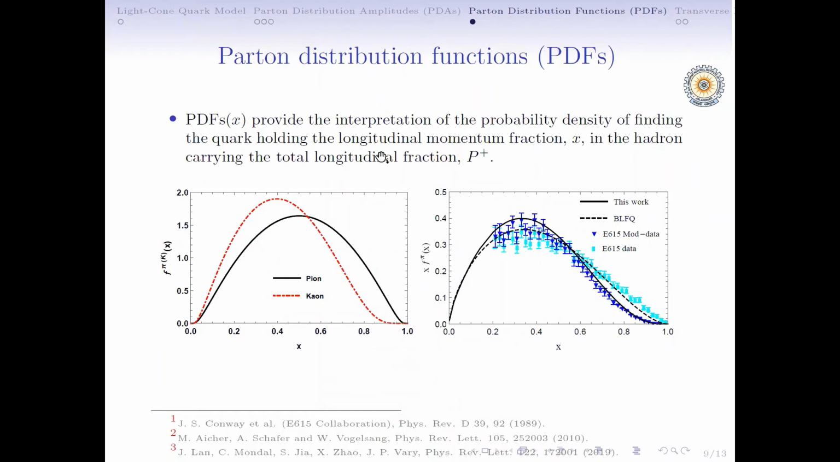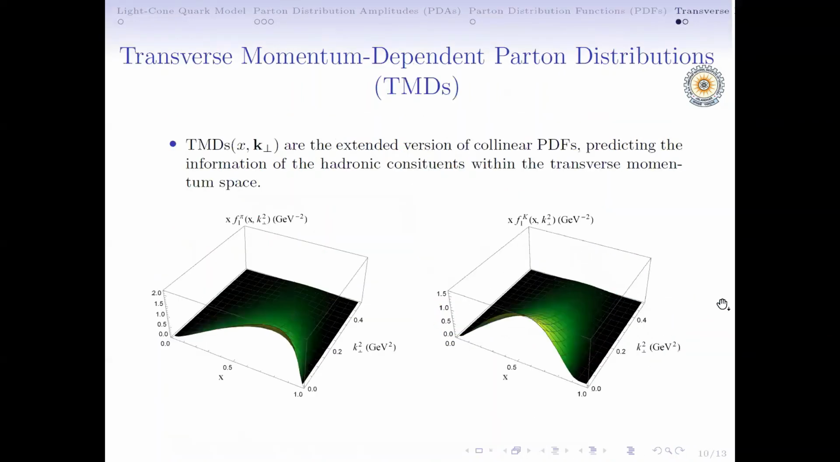Parton distribution functions provide the probability density of finding the quark carrying the longitudinal momentum fraction. In this case as well, we have found an excellent agreement with the experimental data when we evolve our PDFs from the initial to the final scales.